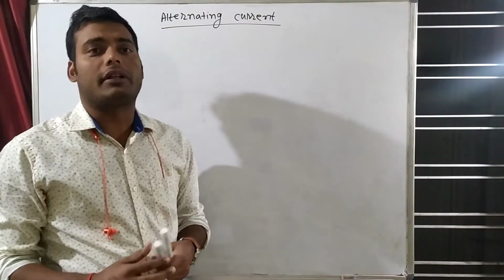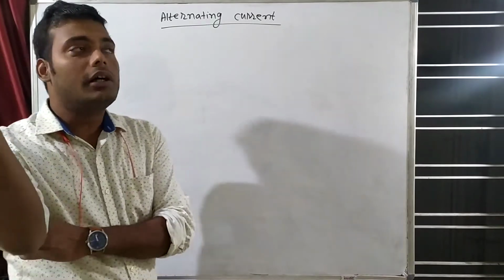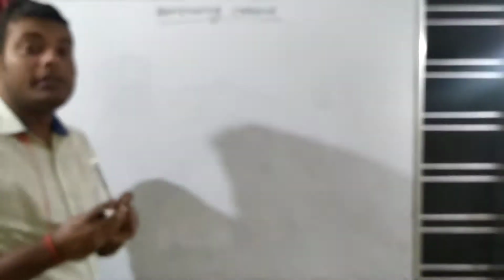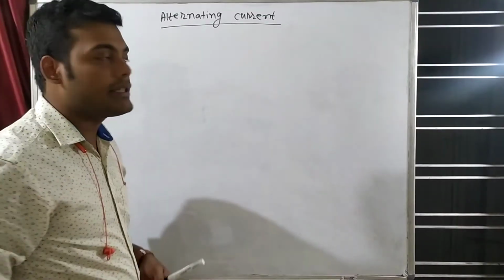Today I am starting one of the very important chapters of class 12, and that is alternating current. First we will understand what the meaning of alternating current is. Alternating current means when the current changes with time, when the current changes its direction.